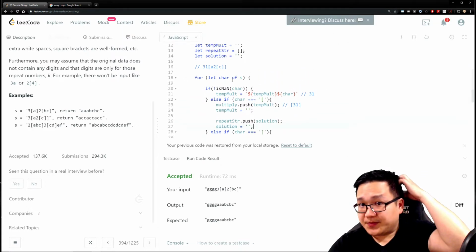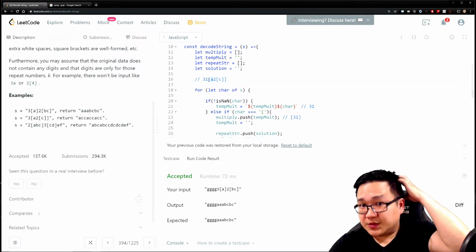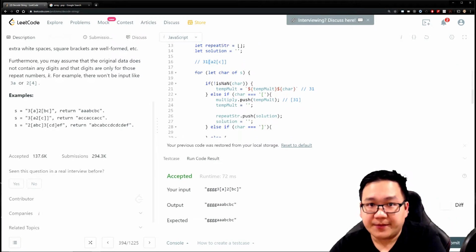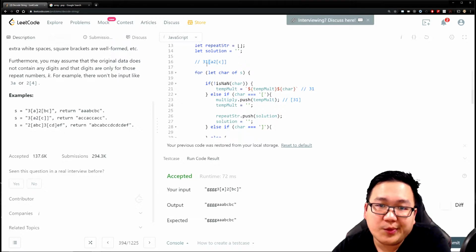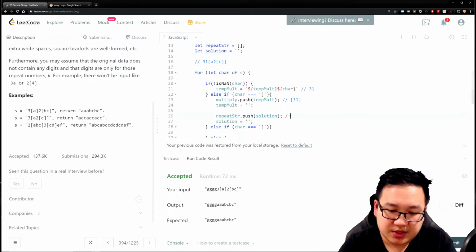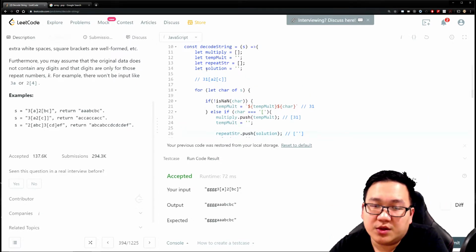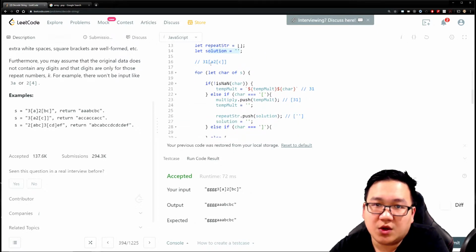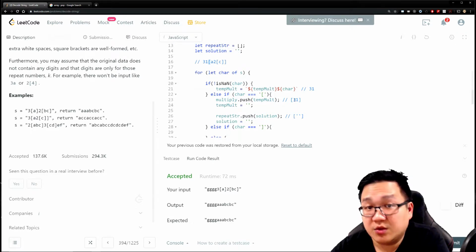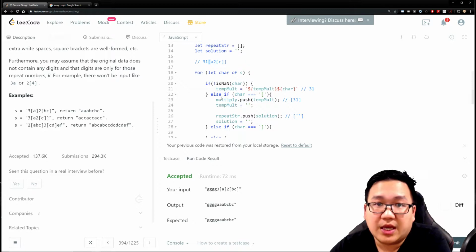So when we hit this particular bracket, are we repeating anything? No. So in this case it's going to be empty, because we already said solution is empty if I don't store anything. We don't have anything following this bracket yet, but we're in here. So we store the multiplier: we're going to multiply something 31 times. We don't have that thing yet, so let's put it here. That's fine, and that's cool.